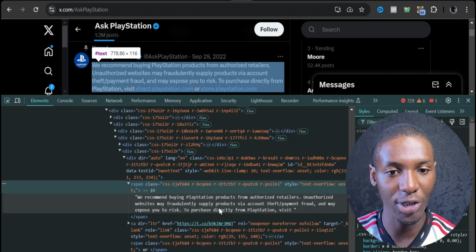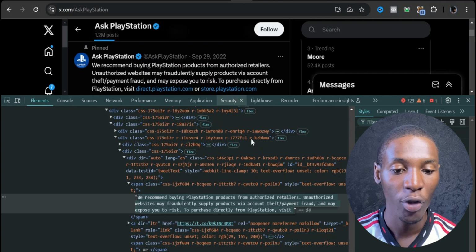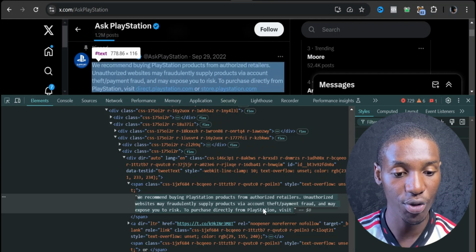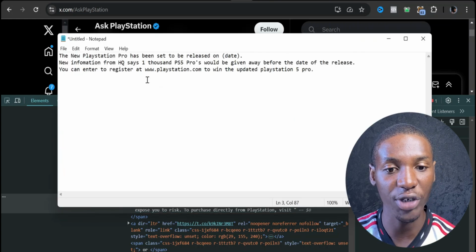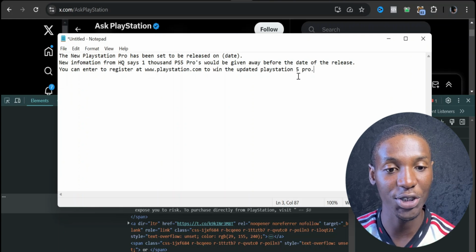I'm going to right click on it, come over to where it says edit text, and then we're going to change this. I already went ahead and created a very simple script. So I'm going to open up my notepad and just show you guys what I wrote right here. It says the new PlayStation Pro has been set to be released on certain date. New information from HQ says 1,000 PS5 Pros will be given away before the date of the release. You can enter to register at PlayStation.com to win the updated PlayStation 5 Pro.